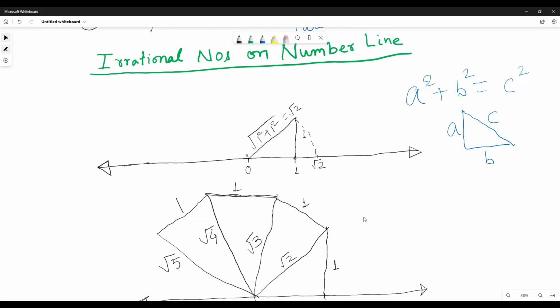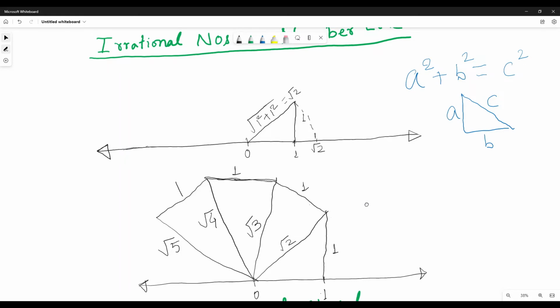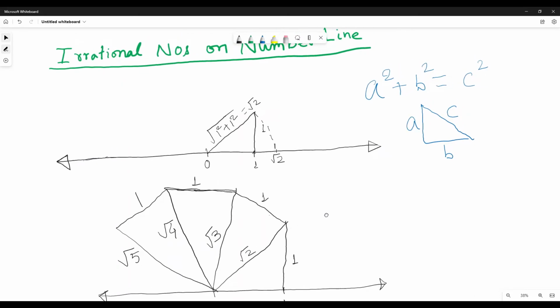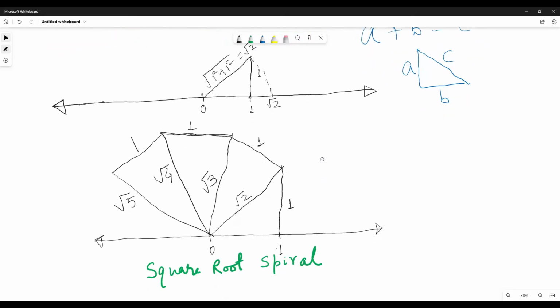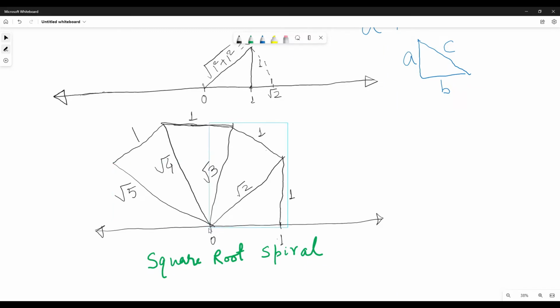Likewise, we can represent any number on a number line which is of the form of a square root, like root 2, root 3. If we have to represent root 3, then we know this is root 2, and we make a perpendicular line to root 2 of length 1. So this is root 2 and 1. So what will the hypotenuse be? Root 2 square plus 1 square, square root of that. So that is root 3.